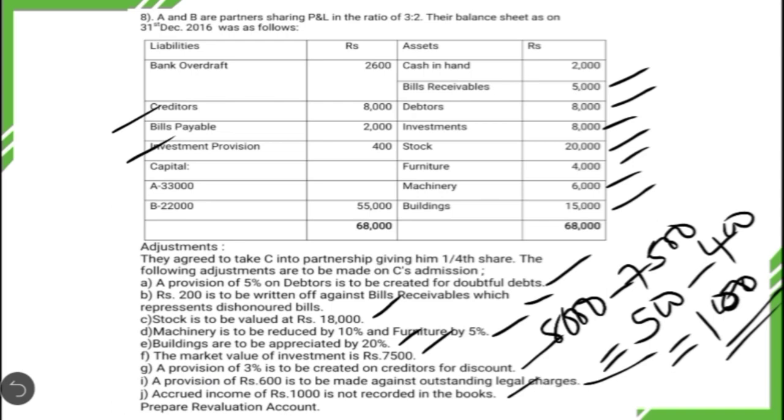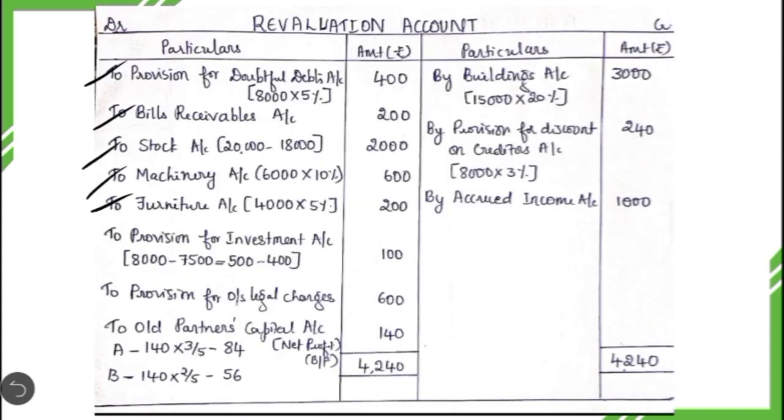Okay, then the next one, buildings are to be appreciated by 20%. This is resulting in revaluation profit because there is an increase in the value of building. So it should be recorded here on the credit side. By buildings account, 15,000 into 20%, which comes to 3,000.